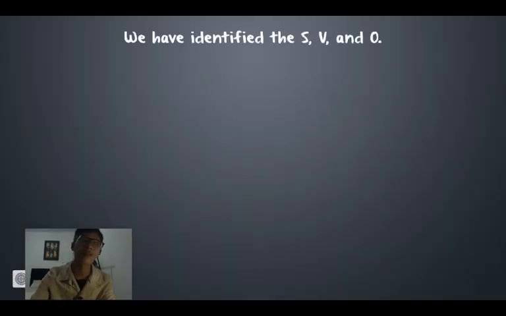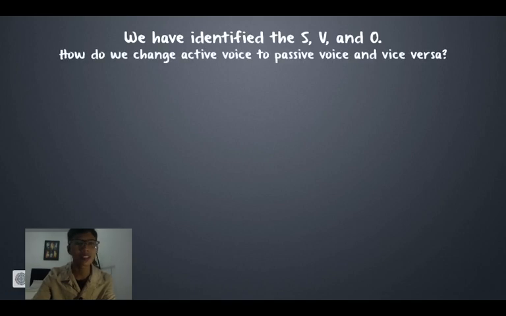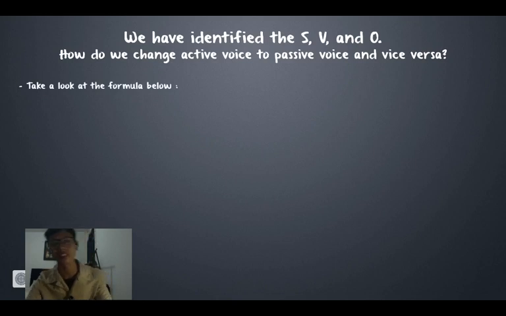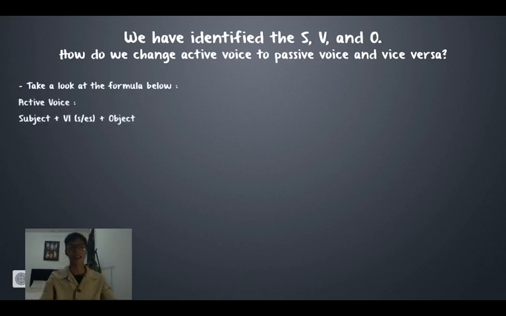So, we have identified the subject, verb, and object. How do we change active voice to passive voice and vice versa? But first, let's take a look at the formula below. Active voice: subject plus verb 1 with s or es plus object.